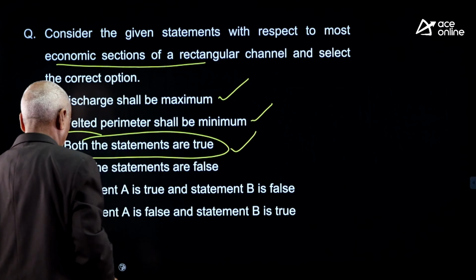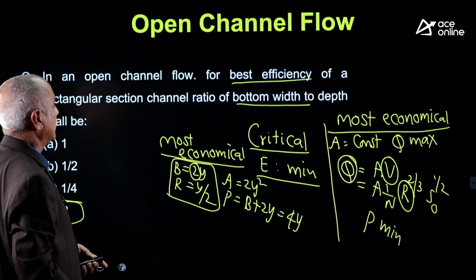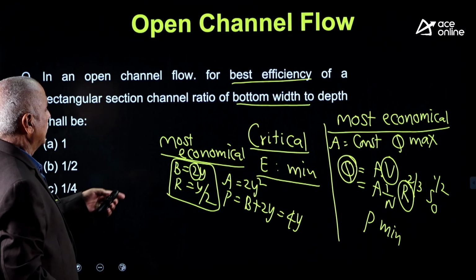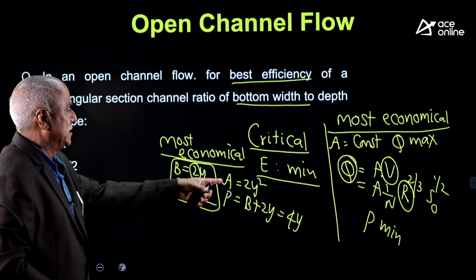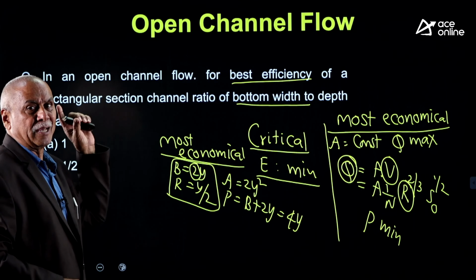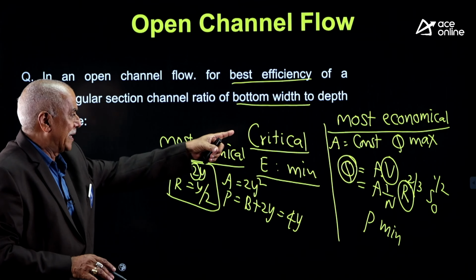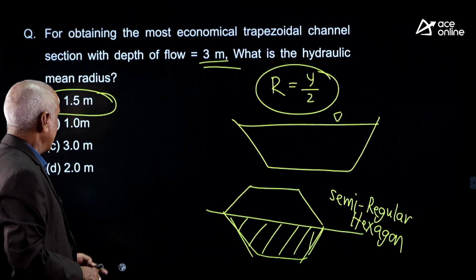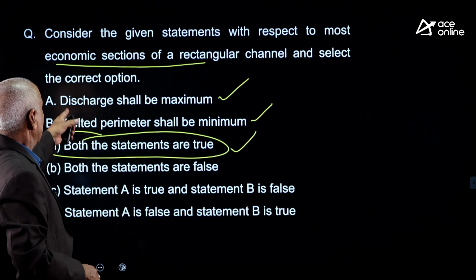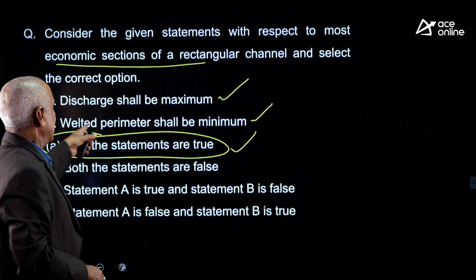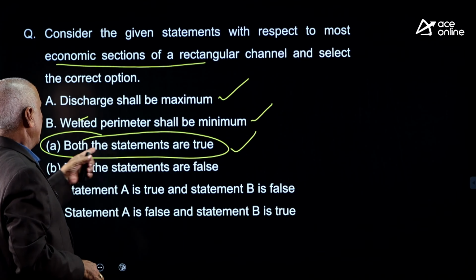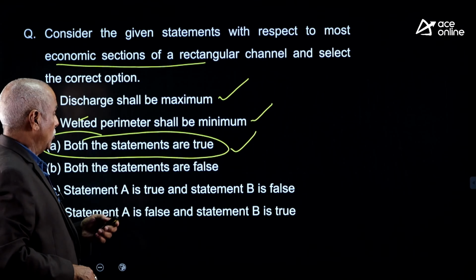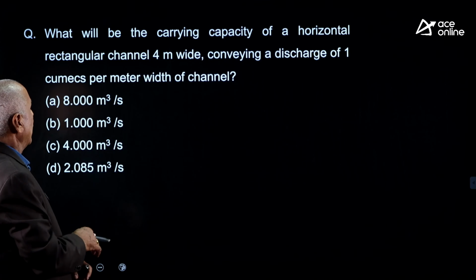I told you just now: Q is maximum, P is minimum for the most economical section. Q is maximum, P is minimum. That is what was asked now. Discharge is maximum, wetted perimeter minimum. So, both statements are true, my dear friends.